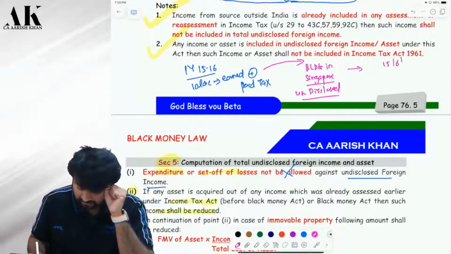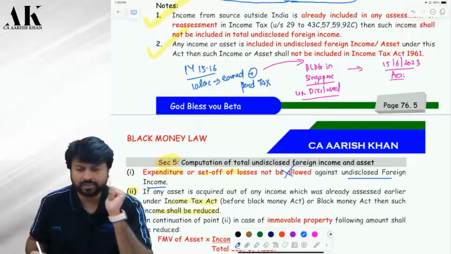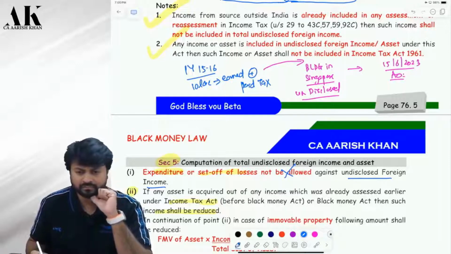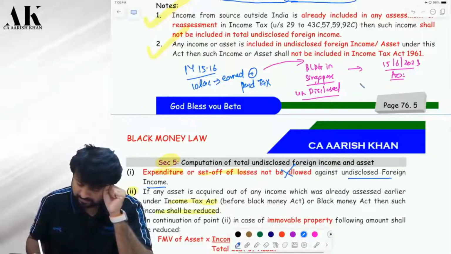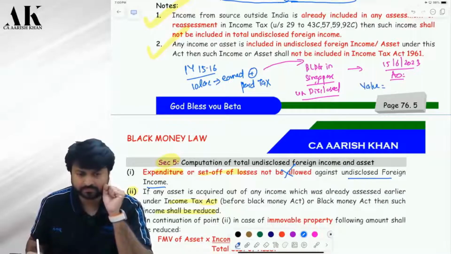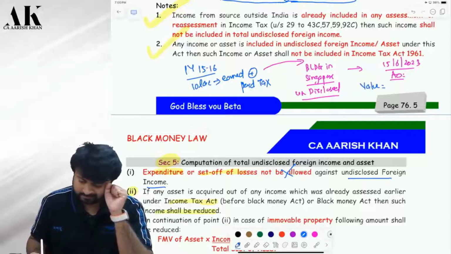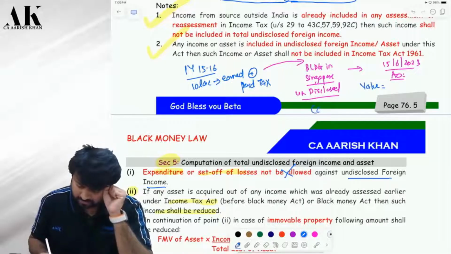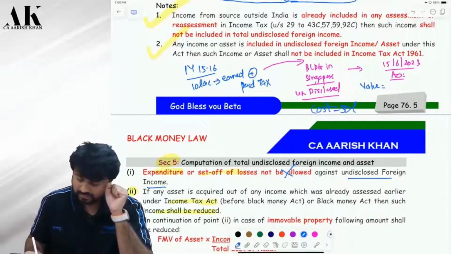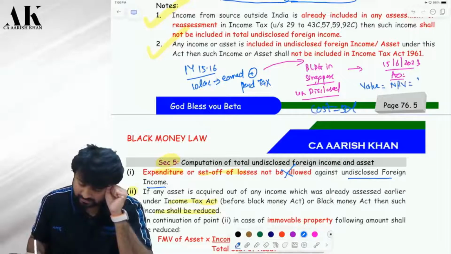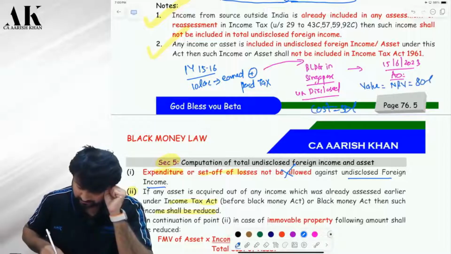Now, on 15th of June 2023, the AO came to know. Will he charge tax on this? Black money law? Yes, sir. You will charge black money law. Now, how will he value this building? Suppose the cost of this building was 50 lakhs, and the NRV is suppose 80 lakhs. Then what will be the value? The 80 lakhs will be the value.